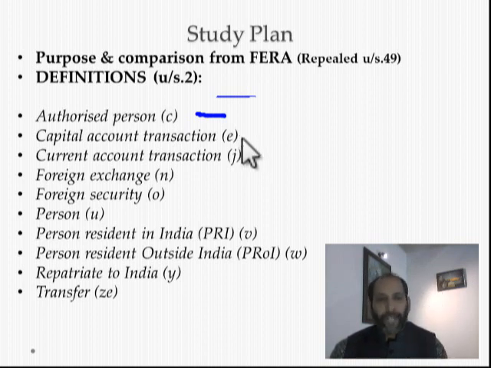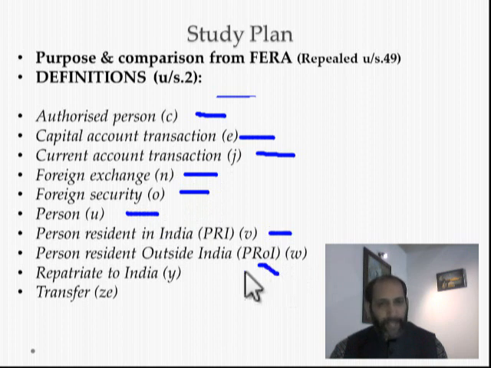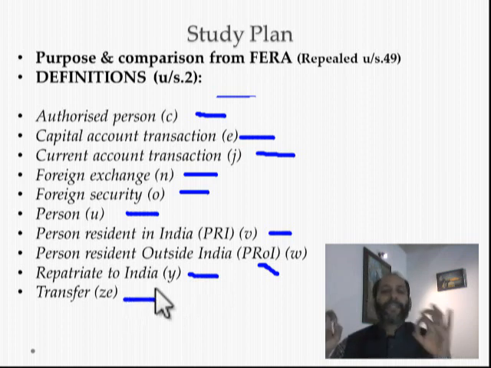The second definition we have to study is capital account transaction, 2(e). We will explain this later. Current account transaction 2(j). Foreign exchange 2(n), foreign security 2(o), person 2(u), person resident in India, PRI, 2(v), person resident outside India, PROI, 2(w), repatriate to India 2(y), transfer 2(ze). So these are the basic definitions you have to study, students.